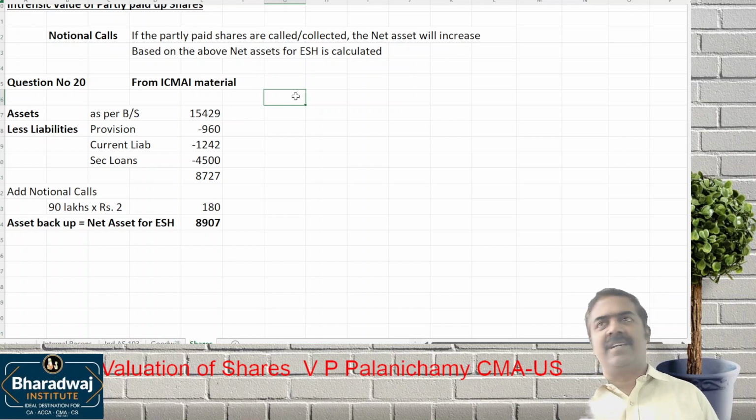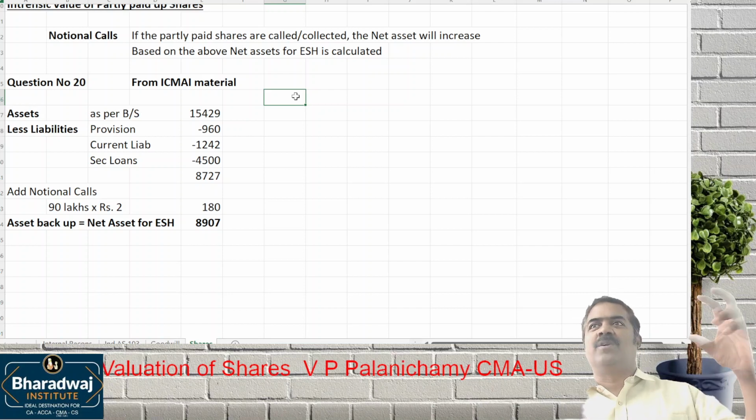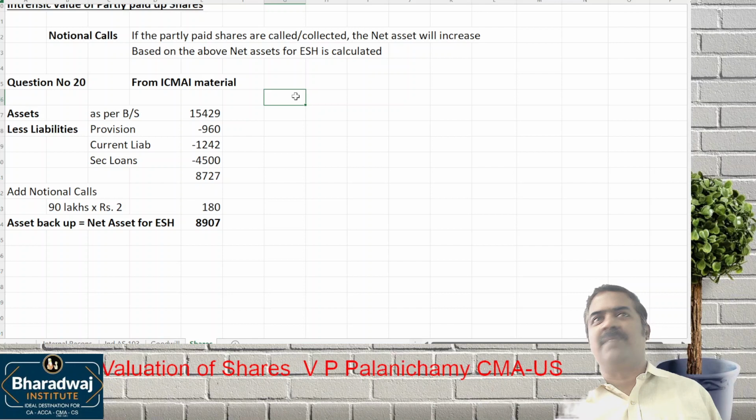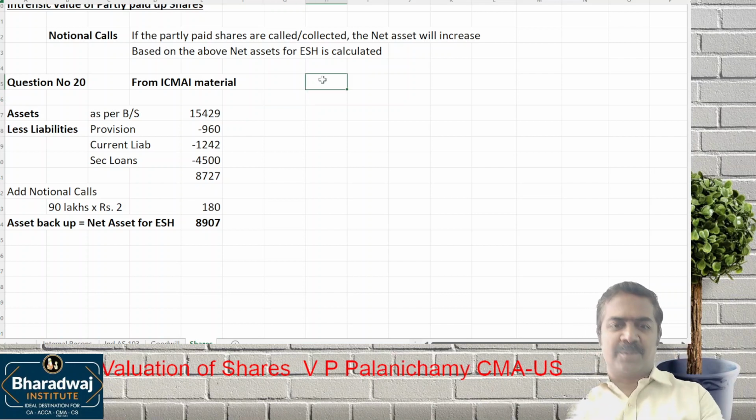In the RTP also, one answer is correct and one is wrong. Anyhow, we are learning for examination. It will take just 2 minutes to understand both concepts. Let us present: if this approach is followed, this is the answer, so that if the question is for 10 marks, we will not lose any marks. The first approach is the wrong approach. So what is the asset backup?